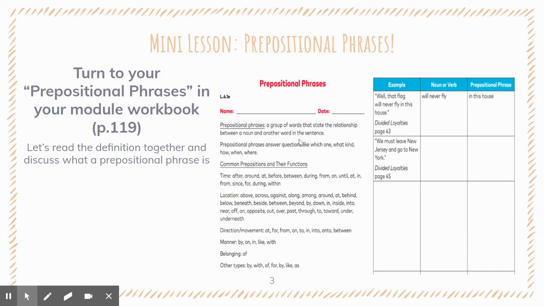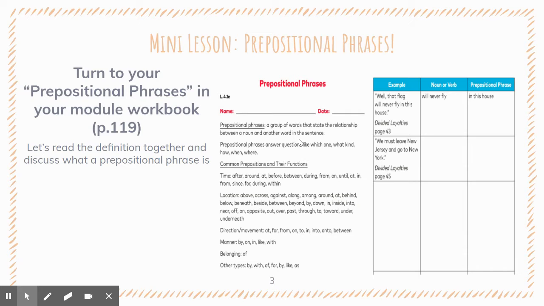So here are some common prepositions. There are time prepositions, like after, around, at, before, between, during, from, on, until, in, since, for, or within. There are location prepositions, words that show location: above, across, against, along, among, around, at, behind, below, beneath, beside, between, beyond, by, down, in, inside, into, near, up, off, on, opposite, out, over, past, through, to, toward, under, and underneath. There are direction or movement prepositions like at, for, from, on, to, in, into, onto, and between.